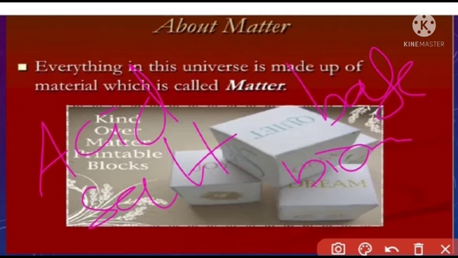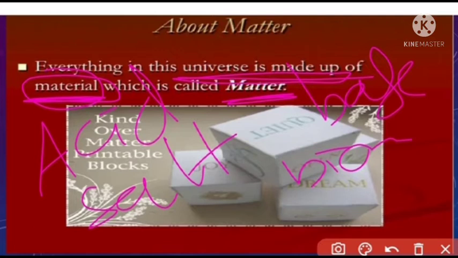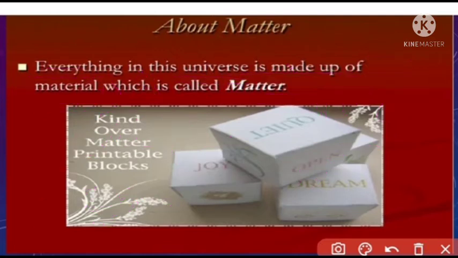This matter is made up of some substance. That substance is called material. So everything in this world or universe is made up of material, which is called matter. So this is some basic information about matter.